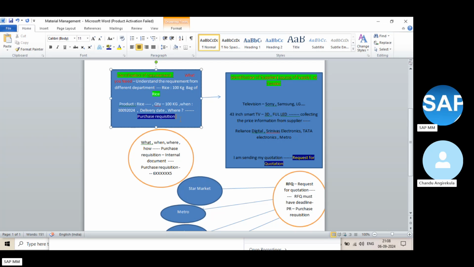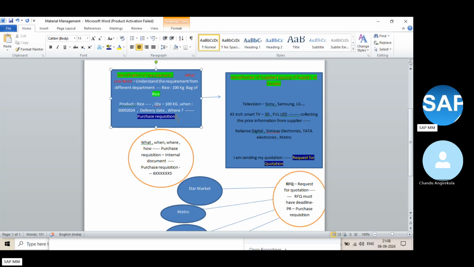Purchase requisition, who creates it? We are creating the purchase requisition. We are not sending any information to suppliers. The purchase requisition is an internal document we have created to state what we actually need, what product is required. We are just finding the requirement, but still not sending this information to the supplier. So the purchase requisition is an internal document.